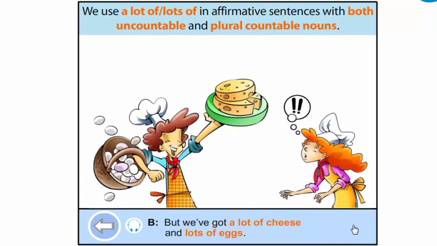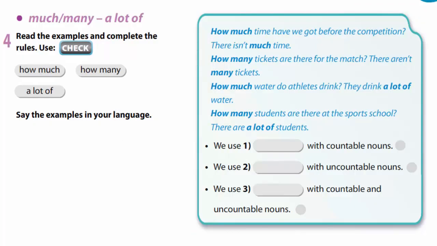We use a lot of, lots of in affirmative sentences with both uncountable and plural countable nouns. But we've got a lot of cheese and lots of eggs. Now let's look. How much time have we got before the competition? There isn't much time. How many tickets are there for the match? There aren't any tickets. How much water do athletes drink? They drink a lot of water.